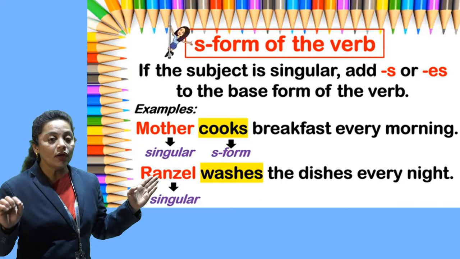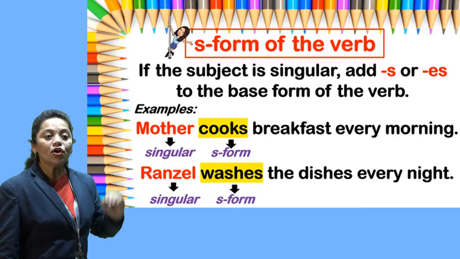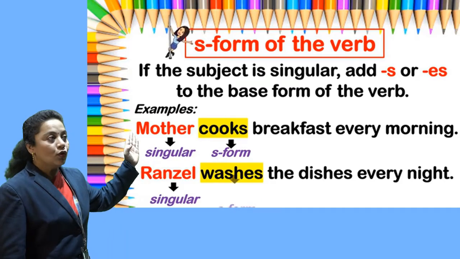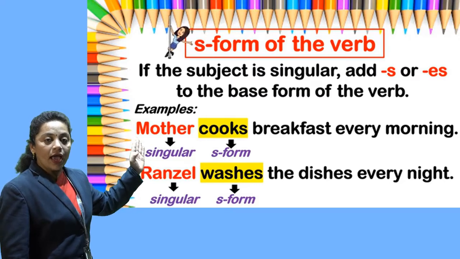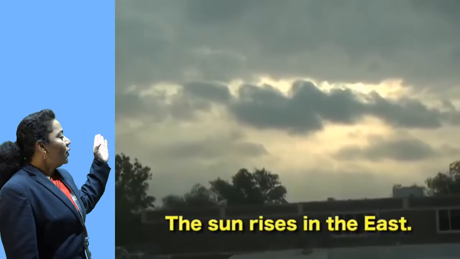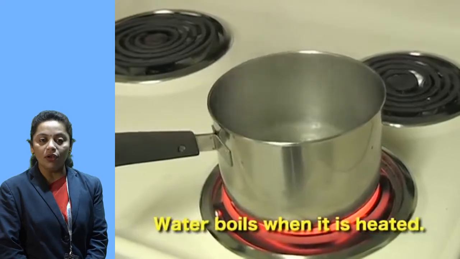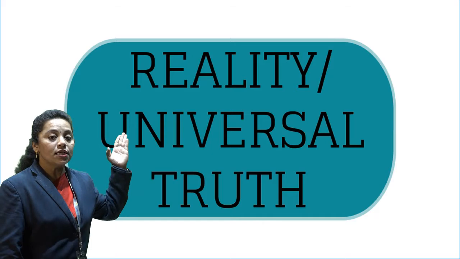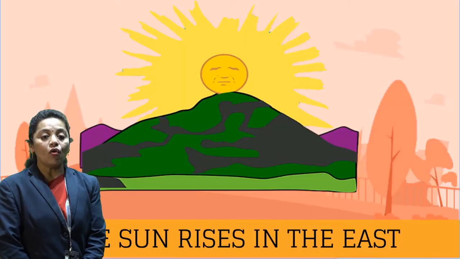So what have we learned about the simple present tense? The structure of simple present tense is subject plus root verb, or we have to add s or es with the verb, and the object. Students, look here, observe this video. Already we have learned the simple present tense shows universal truth, facts and things which are always true.